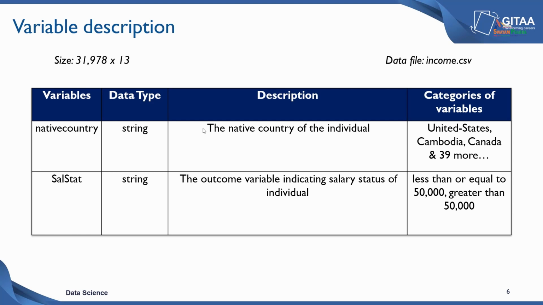The next variable is the SALSTART variable, which is also a categorical variable. This is the outcome variable indicating the salary status of an individual. It can take 2 categories, 2 levels. The first level is less than or equal to 50,000, telling whether that particular individual is making less than or equal to 50,000 US dollars per annum or greater than 50,000 US dollars per annum. So this is the outcome variable.